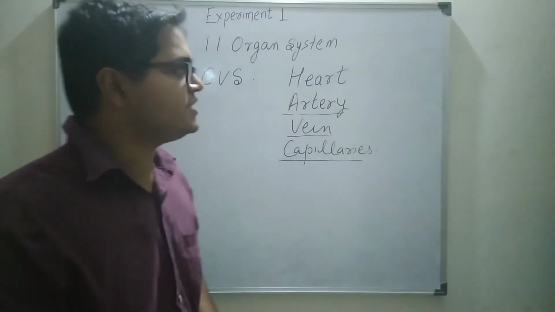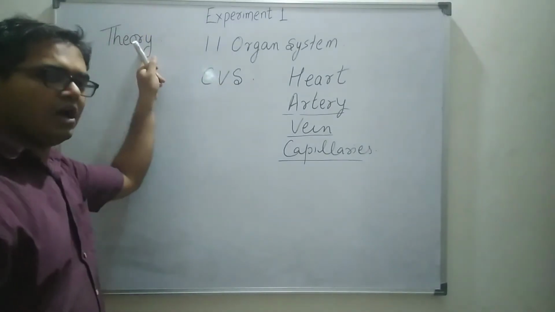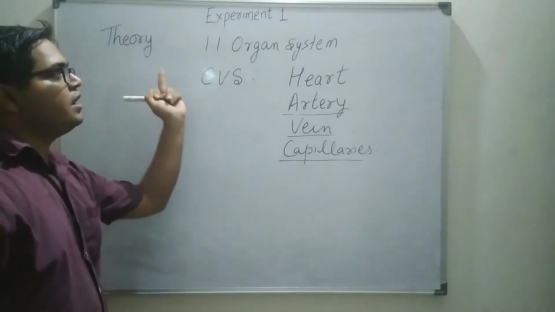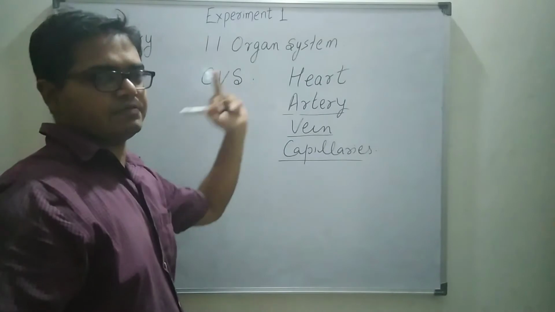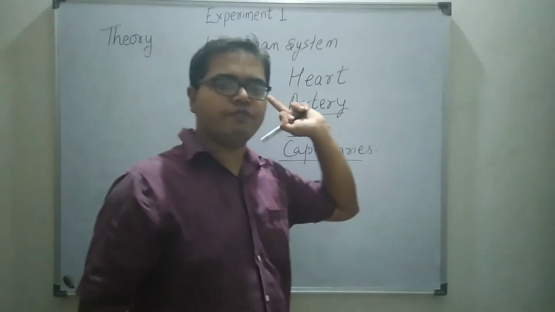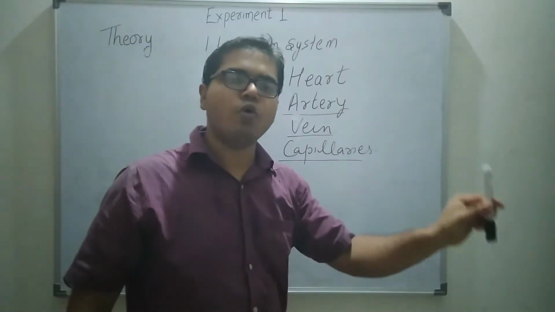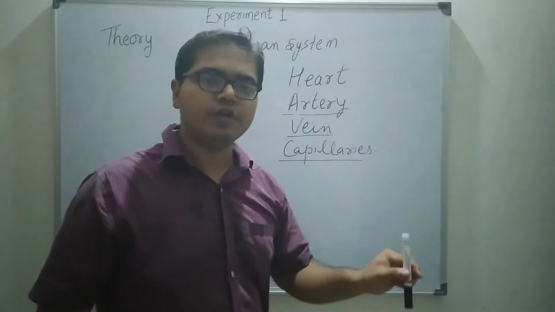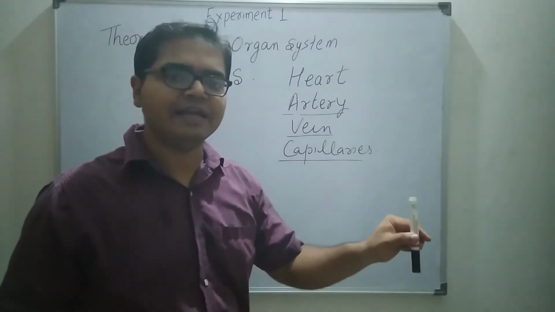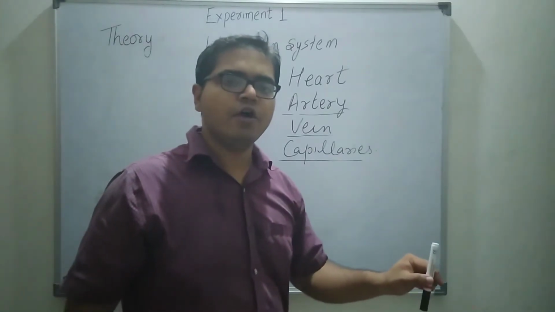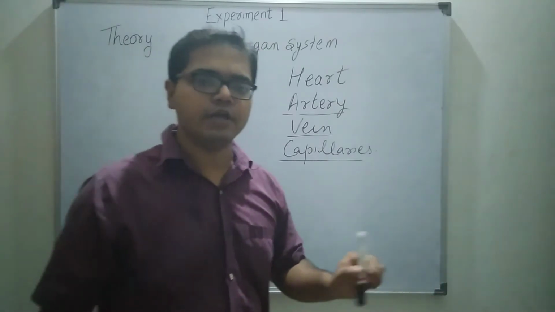Now from the starting, when we start the theory of this experiment, then first you will write the function of cardiovascular system. The main function of the cardiovascular system is the transportation of nutrients, vitamins and most importantly oxygenated blood from the heart to different parts of our body.